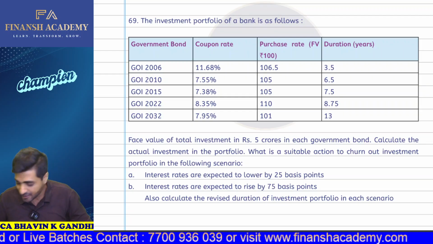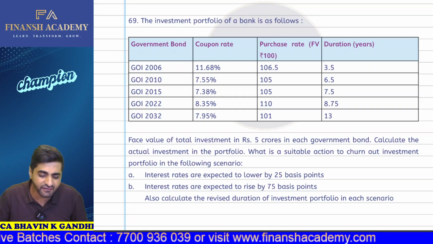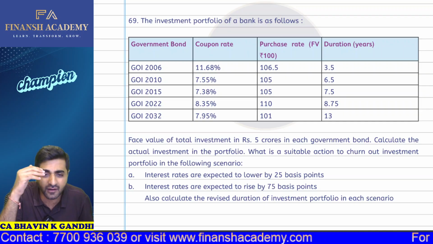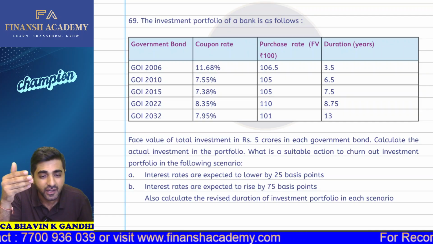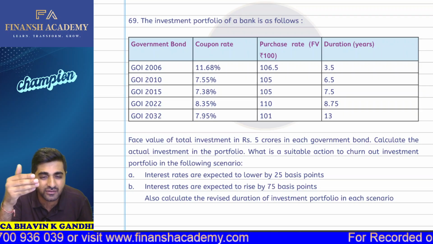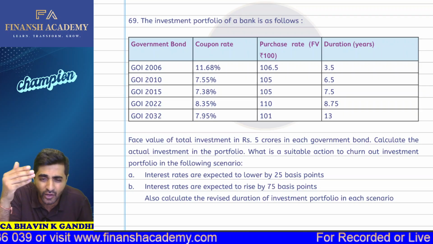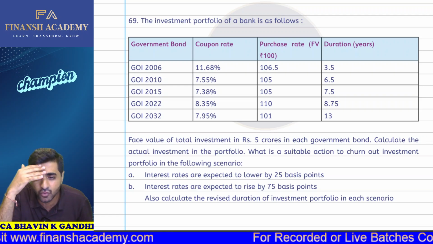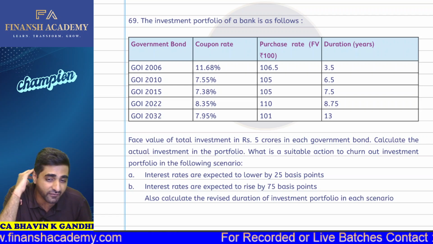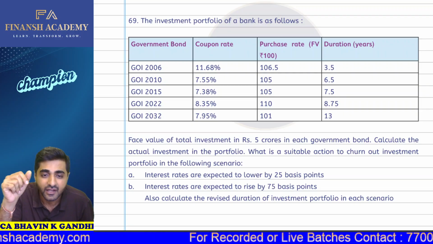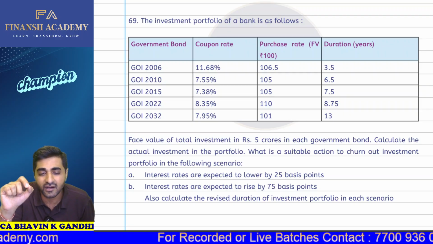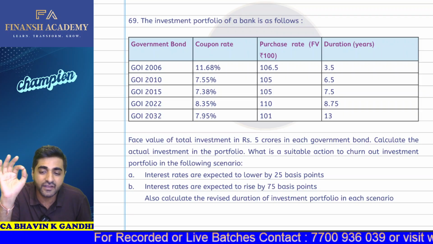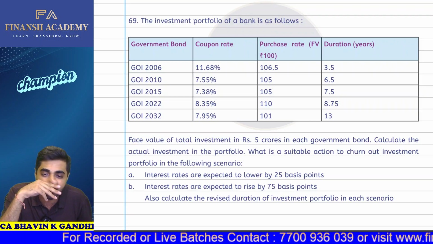So what are we going to do in this particular question? The investment portfolio of a bank is as follows. We have government bonds available, which are 2006, 10, 15, 22, and 32, and we have the coupon rates, the purchase rates, and then the duration, which is 3.5, 6.5, 7.5, 8.75, 30. So now, my dear students, face value of the total investment is 5 crores in each government bond. We are required to calculate the actual investment in the portfolio.